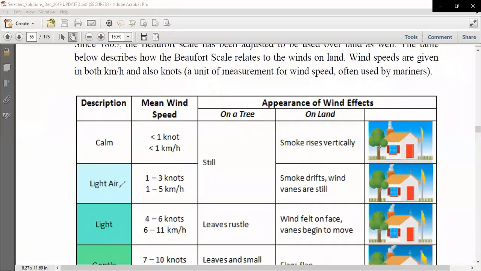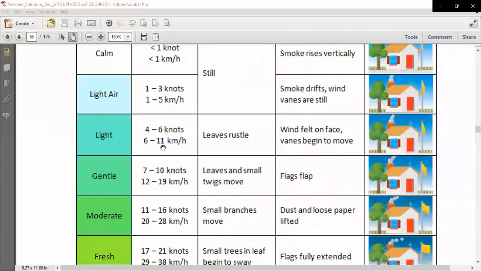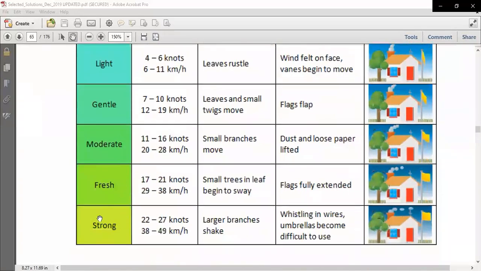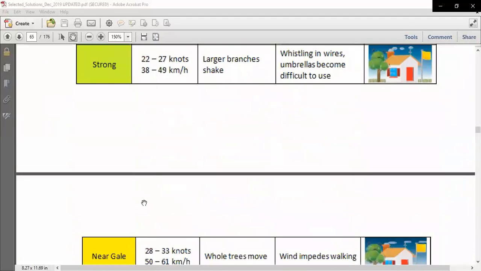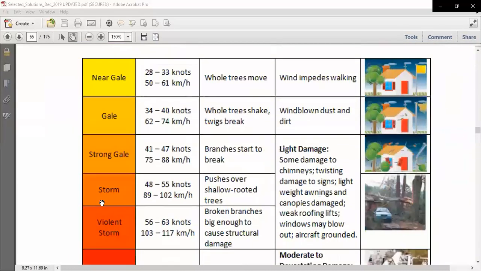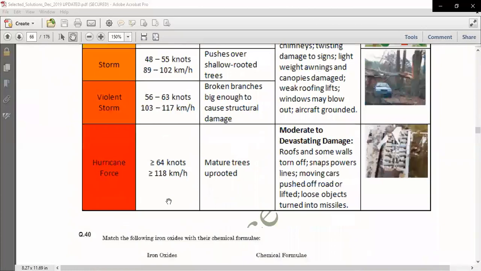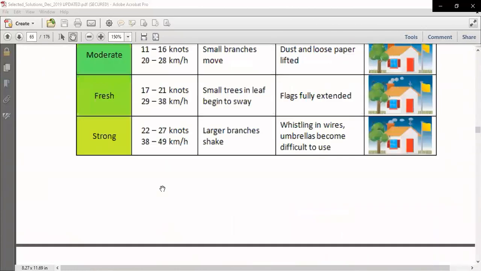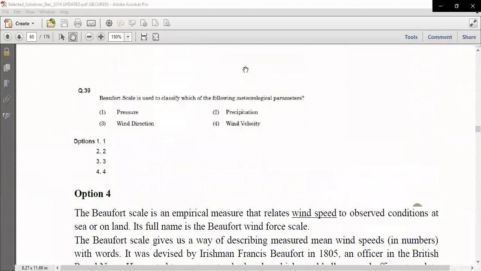Then if we have light air, 1 to 5 kilometer per hour. So this is the Beaufort scale of wind velocity. Then light breeze 6 to 11, then gentle, moderate, fresh, and strong wind 30 to 49 kilometer per hour. Then we have near gale, storm, violent storm, hurricane force. These are all the details about the Beaufort scale, but they ask a basic question: what is the Beaufort scale used to classify? So wind velocity is correct.